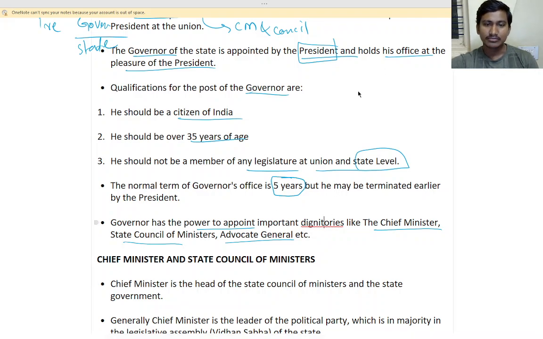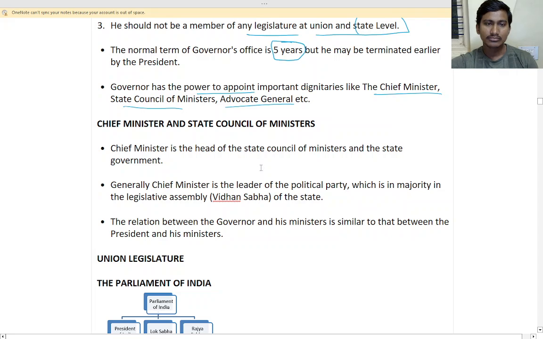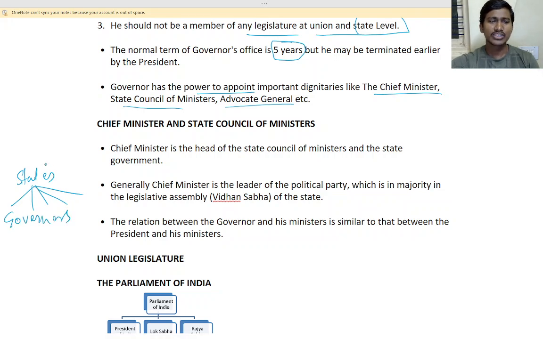There are so many states, so there will be many governors.